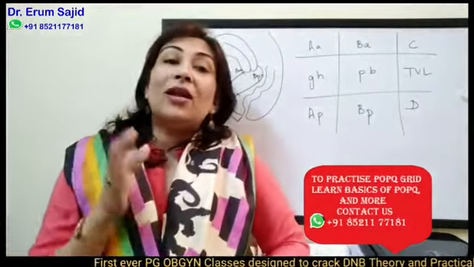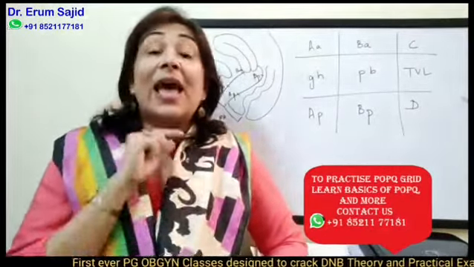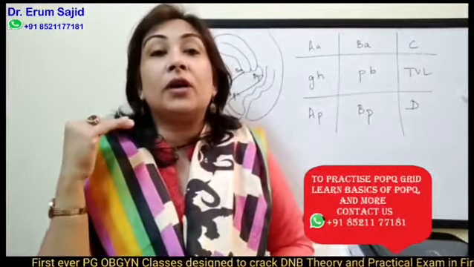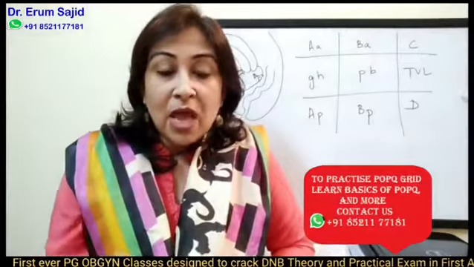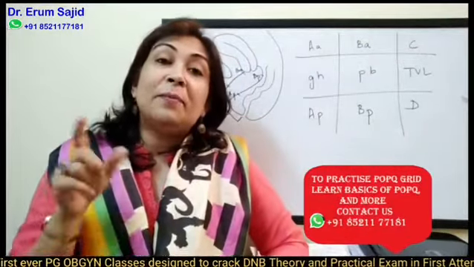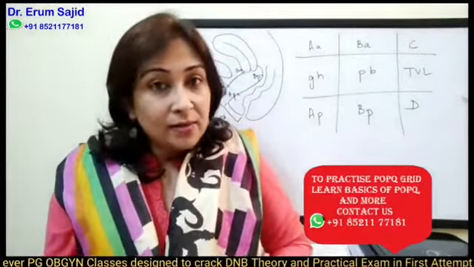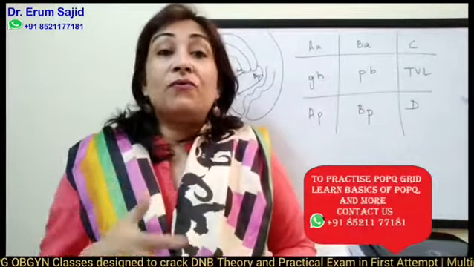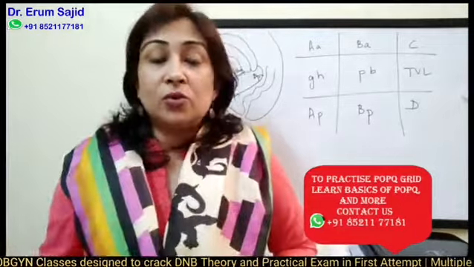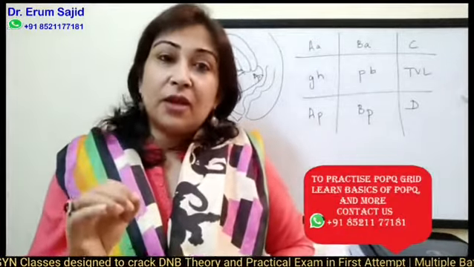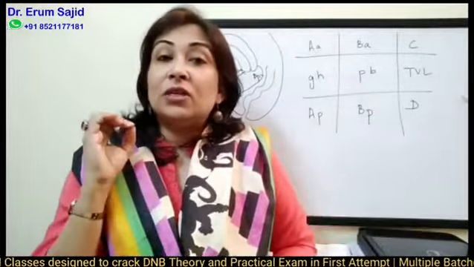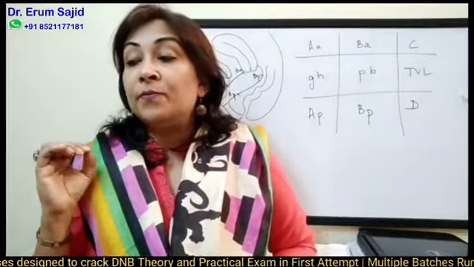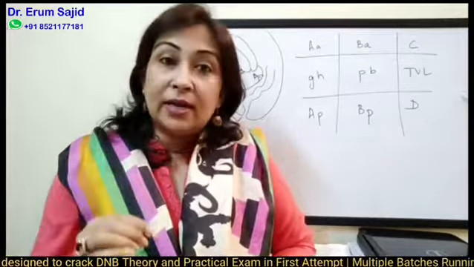But this was the whole agenda of bringing it into notice, and secondly, to make it a more uniform method of grading the prolapse, because the management of prolapse depends upon the extent of prolapse, right? And how will you know the extent of prolapse if you are vaguely calling it stage 1, stage 2? So these things are more specific. They tell you exactly the compartment defects, so that you can structure your management accordingly.